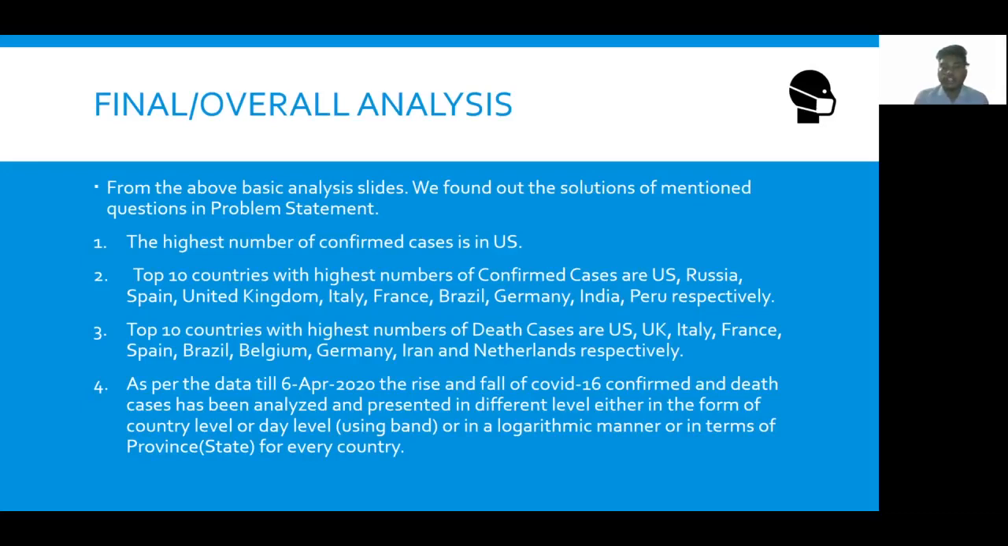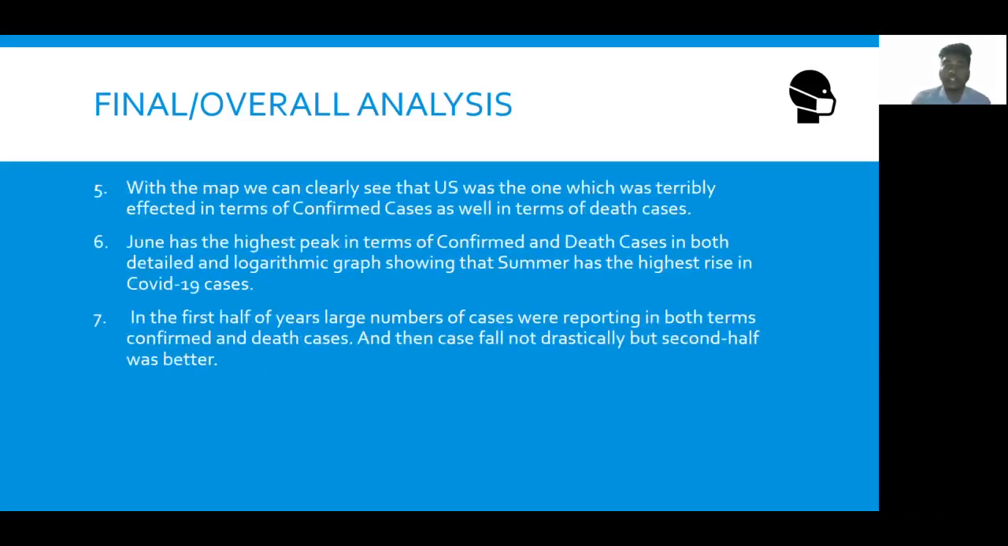As per the data till 6 April 2020, the rise and fall of COVID-19 confirmed and death cases has been analyzed and presented at different levels, either country level or day level, in logarithmic value, or by province or state for every country. We have represented the data in almost every form so that it is easier to understand. We have segregated the data by states for a particular country, on a world map, as well as how many confirmed and death cases are present in a day, which we will see in our dashboard.